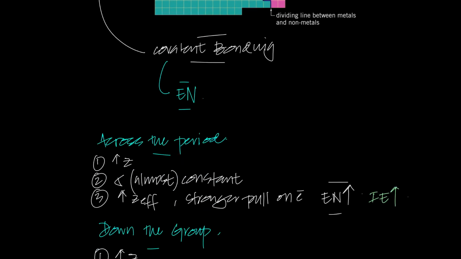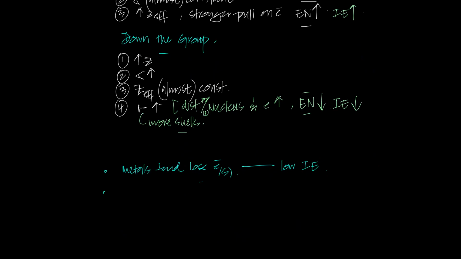And why would non-metals gain electrons? Now it would start to make sense. Non-metals gain electrons because the power to gain electrons increases across the period. So what happens? They have high electronegativity. That is the reason why non-metals gain electrons. So the general idea is that as you go across the period, the ionization energy increases, and the electronegativity increases.